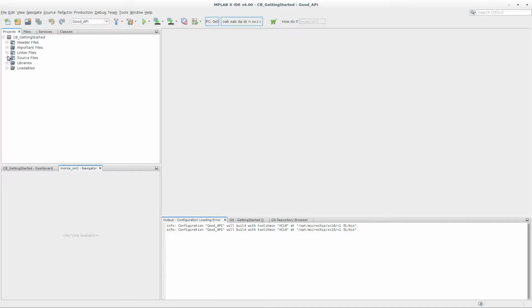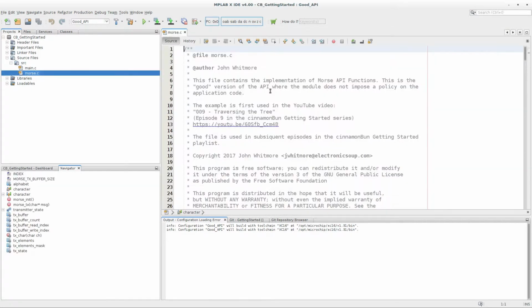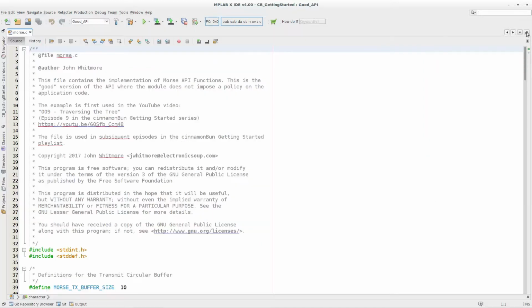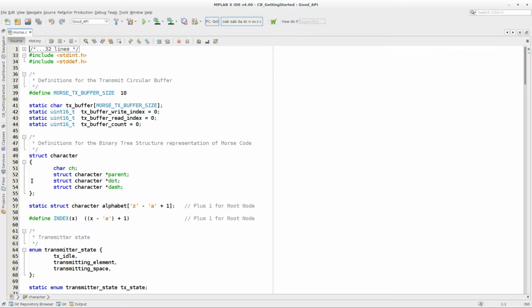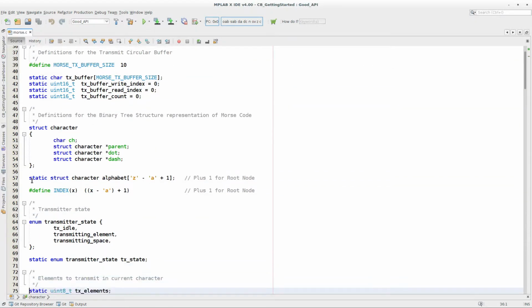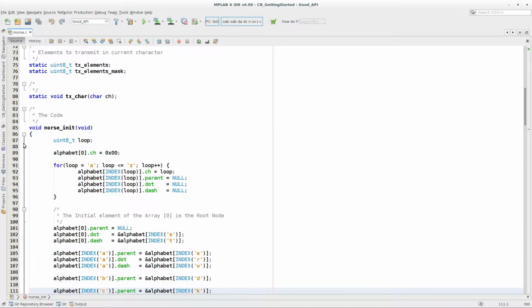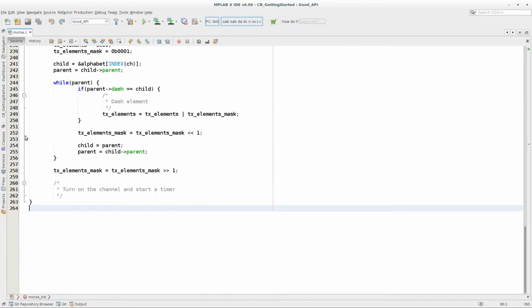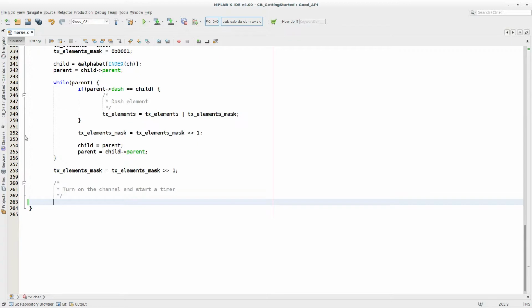I was talking about platform independence, and the reason this came up was because I was trying to make morse.c, this file, platform independent, and we got to the end of it where we were in episode 9, and basically down the bottom we got to a point where we wanted to turn the channel on. We're transmitting either a dot or a dash at this point in the code, so we have to turn on the channel and then start a timer.